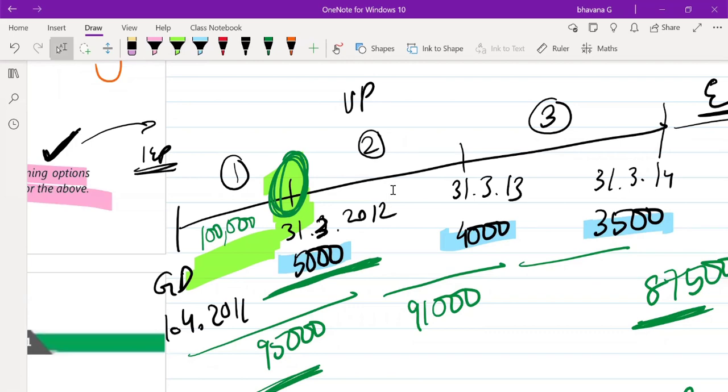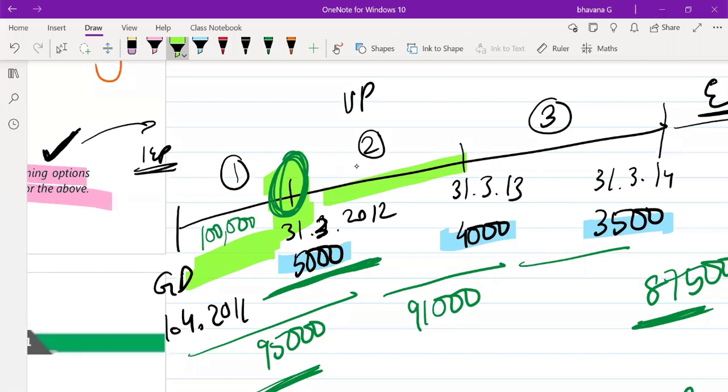We will at least think that next year, whatever target is there, we will complete, and our vesting period will also get over. I'll explain the concept again. When you are at year end and you know that this year I have not completed my targets, will you think that next year also you will not complete, or will you move on with a positive mindset that at least next year I will complete my target? You will always think that at least next year I'll complete my target.